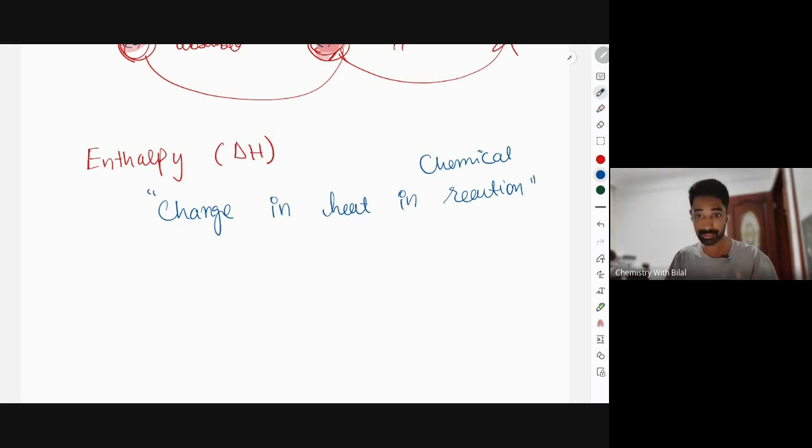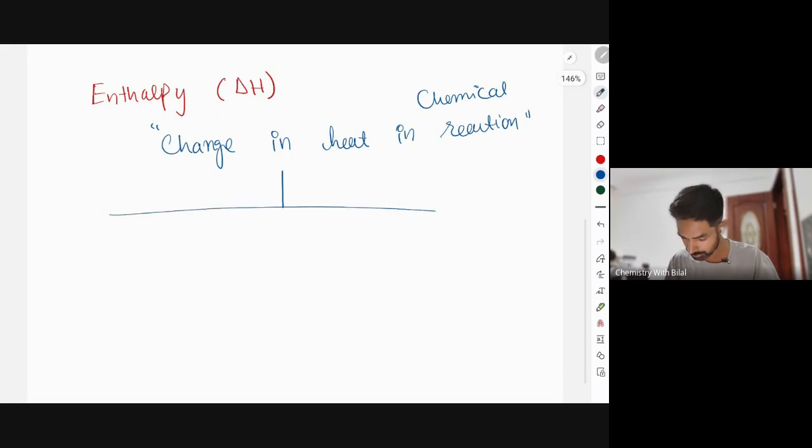Now, as we've just discussed, that change in heat might be positive or negative, depending on the type of reaction. So we have variety when it comes to delta H. Delta H may be positive, which means the reaction is endothermic.